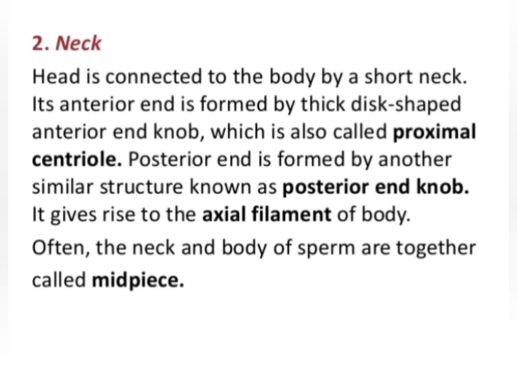The head is connected to the body by a short neck, and if we see its anterior end, it is formed by a thick disc-shaped anterior end knob, which is also called the proximal centriole, and the posterior end is formed by another similar structure known as the posterior end knob, and it gives rise to the axial filaments of the body. Often the neck and body of sperms are together called the mid-piece.